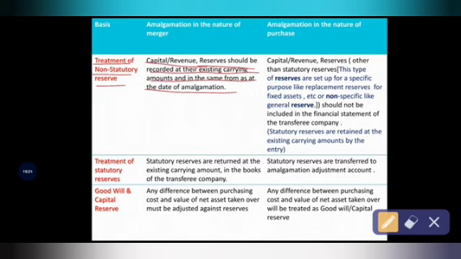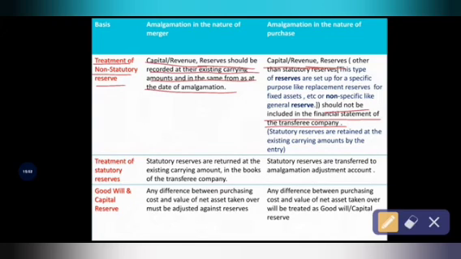Okay, see, in case of amalgamation in the nature of purchase, capital revenues should not be included in the financial statement of the transferee company. So in this amalgamation in the nature of purchase, the non-statutory reserves will be ignored in the financial statement. But in case of amalgamation in the nature of merger, they are going to record the non-statutory reserves at their existing carrying amount or book value.